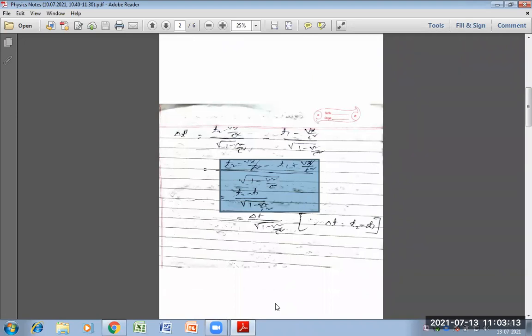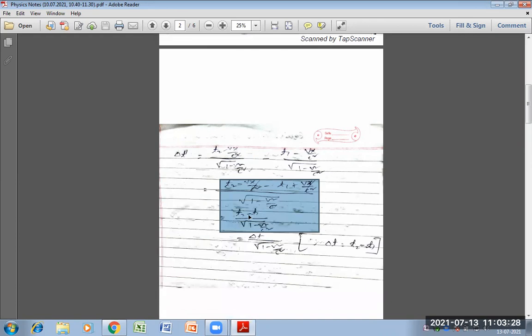Again, from equation 3 we know that delta t is equal to t2 minus t1. So we can write delta t divided by root under 1 minus B square by c square.